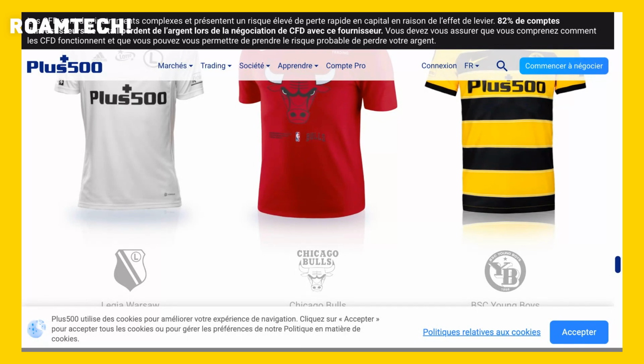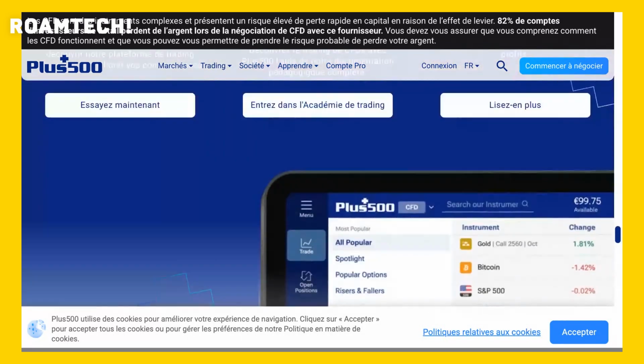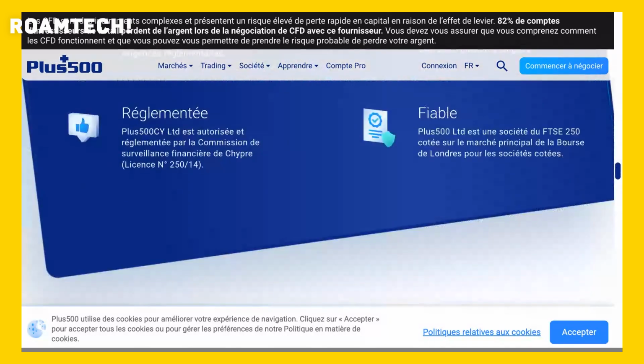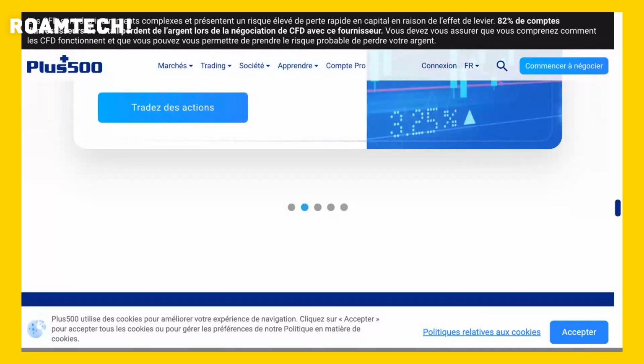Key features include leverage trading, a demo account, and a variety of charting tools. Their website provides details on the available instruments, trading fees, and other relevant information. Plus500 emphasizes accessibility and ease of use, promoting a straightforward trading experience. While they advertise competitive spreads and no commissions on certain trades, it's important to understand the risks associated with CFD trading. The platform leverages technology to provide real-time market data and execution.